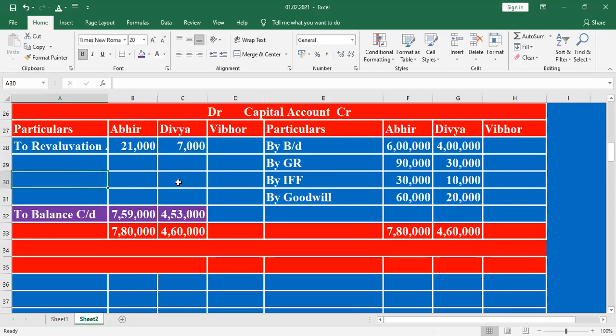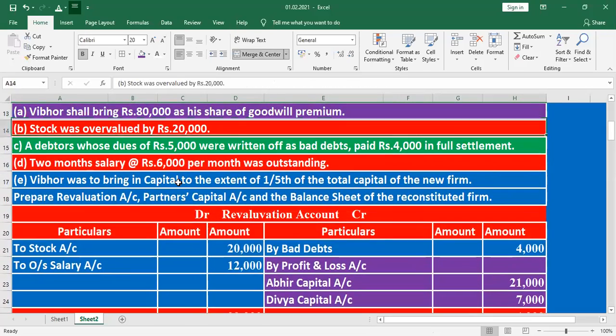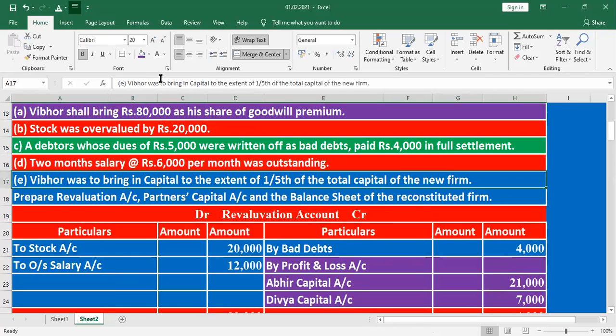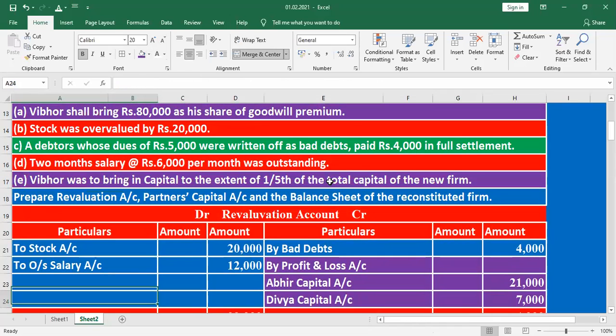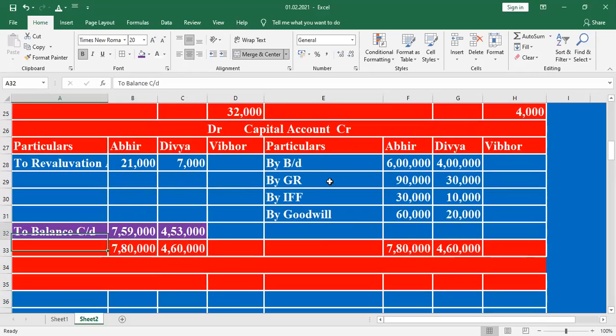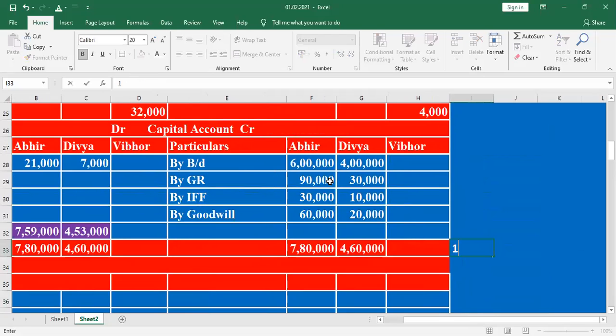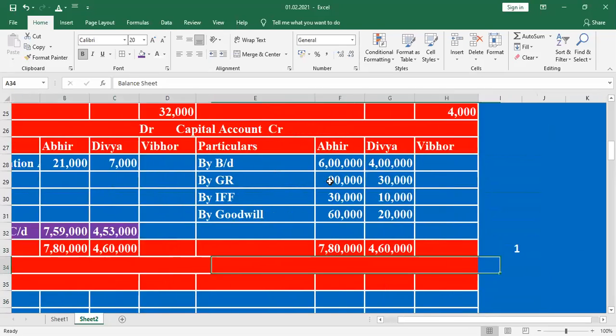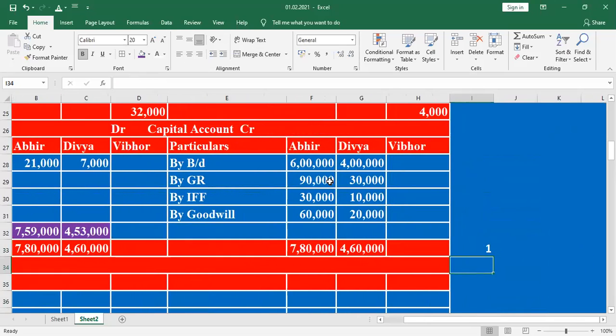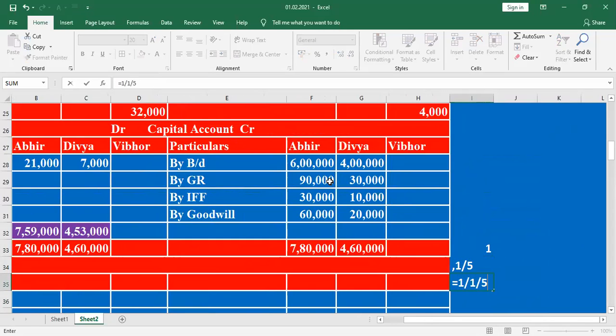Here they have given it. Look at the question. In the question they say Weber was to bring in capital to the extent of 1/5 of the total capital. We don't know the total capital. Listen here. Assume that the capital is 1. But Weber's capital is given as 1 by 5. What is the remaining capital? 1 minus 1 by 5.